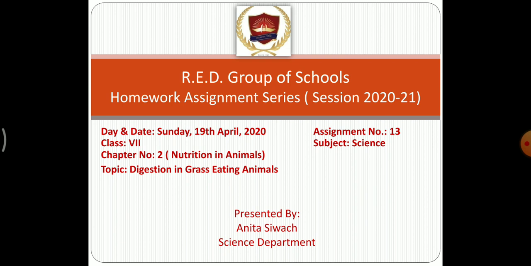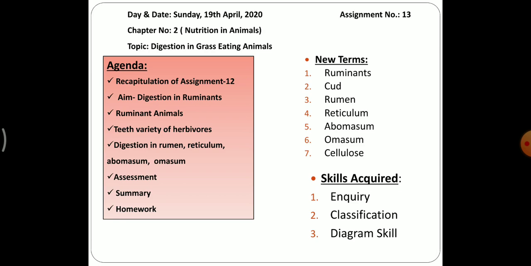Before starting this topic, let's see our agenda. First, we will revise assignment number 12. Then we will come to our aim, that is digestion in ruminants. Then we will study ruminant animals, teeth variety of herbivores, digestion in rumen, reticulum, abomasum and omasum. Then we will do assessment, summary, and at last I will give you homework.